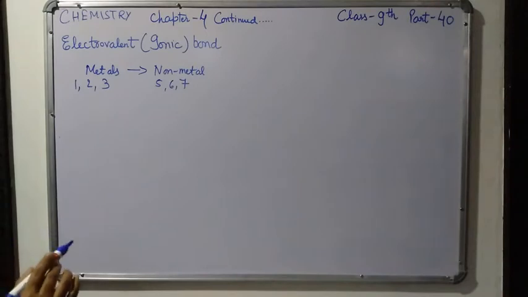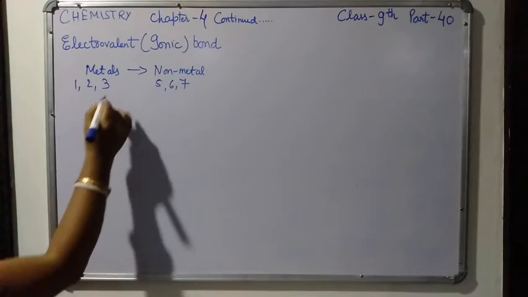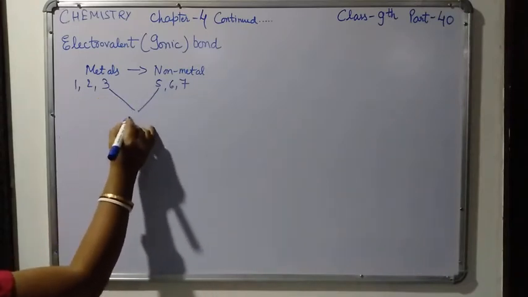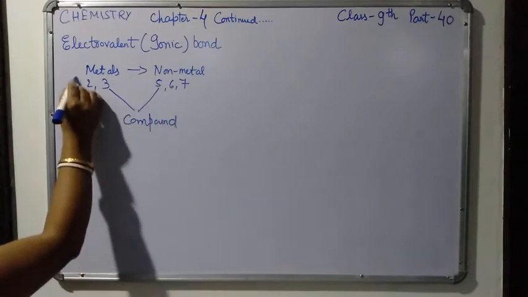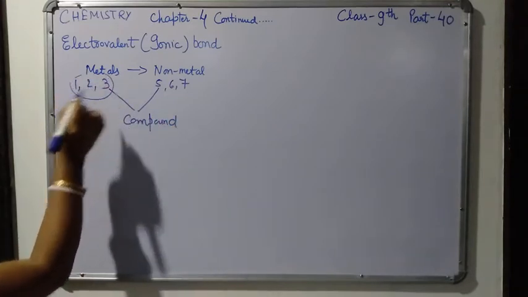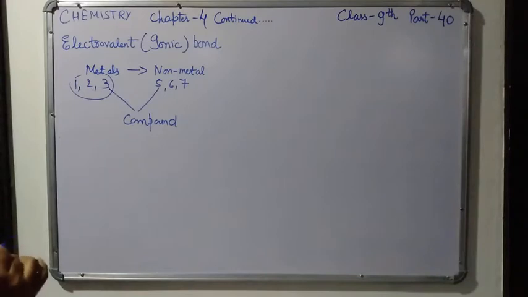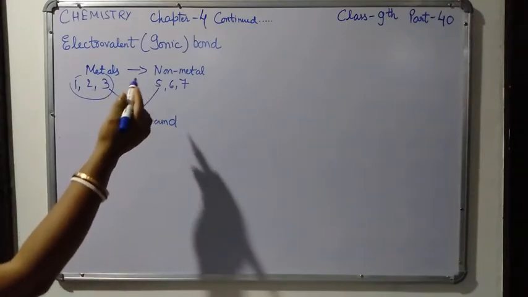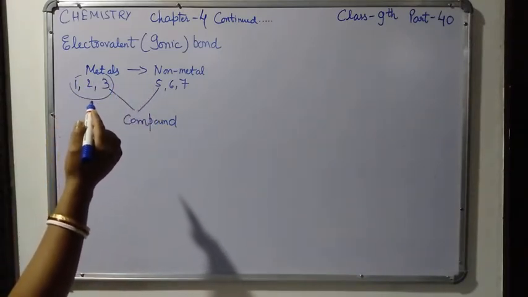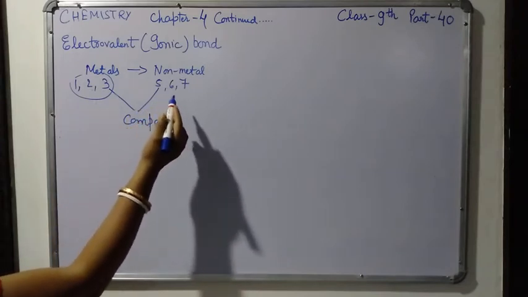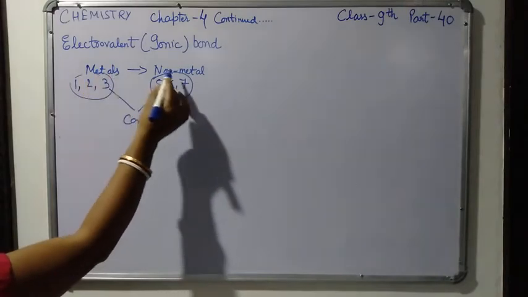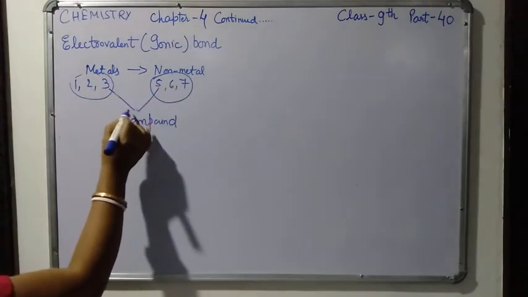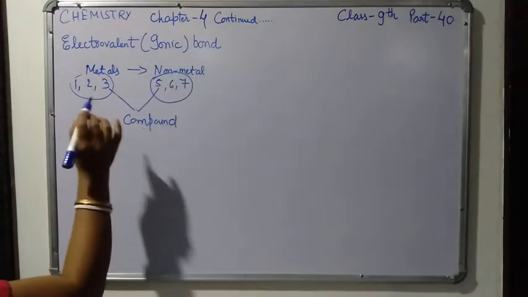When they combine with each other, they form a compound. When these metals which have 1, 2 or 3 valence electrons combine with the non-metals that have 5, 6 or 7 valence electrons, they form a compound that is called an electrovalent compound.